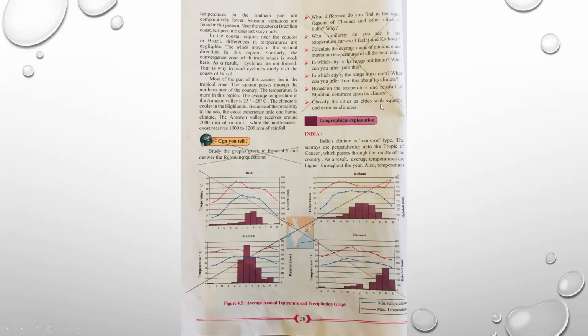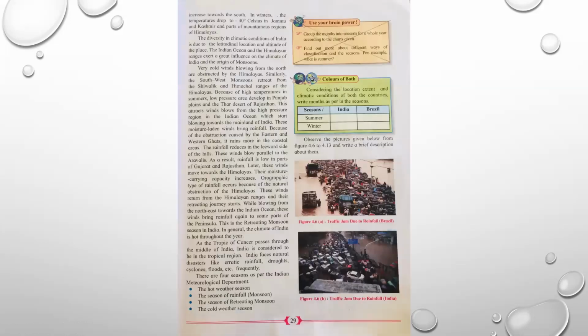You can see there is a cross on these questions. Please do the calculations properly, students. Don't be in a hurry. Observe every picture, every page number, every slide carefully and accordingly do the cancellation only with pencil. Page number 29, see on the top, use your brain power. Group the months into seasons for a whole year according to charts given. Find out more about different ways of classification and seasons. For example, what is summer?